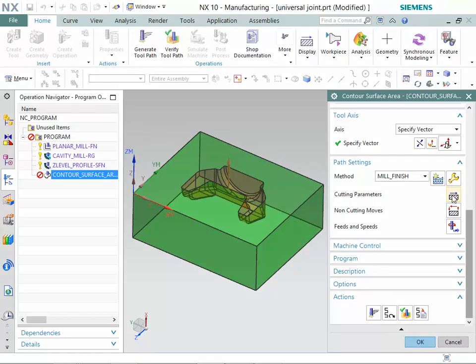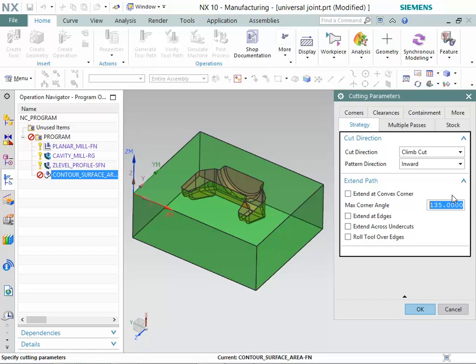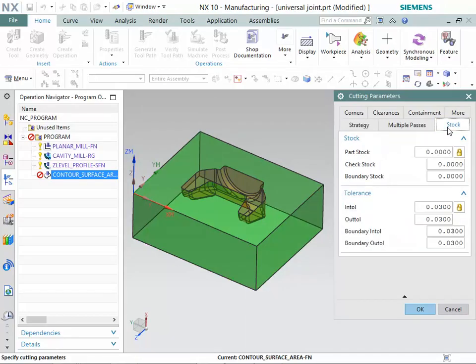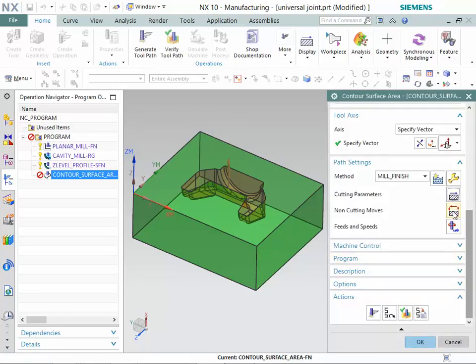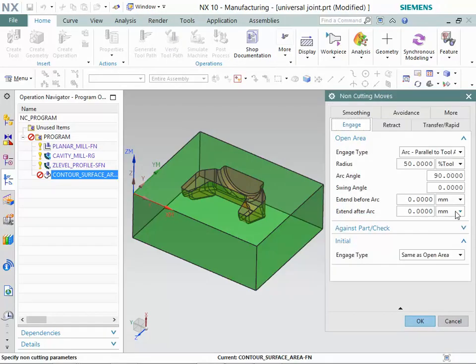Now, click on the Cutting Parameters button. Make sure that these options are selected in Strategy tab. Now, select the Stock tab. Make sure that these options are selected in Stock tab. Now, click on the Non-Cutting Moves button. Make sure that these options are selected in Engage tab.